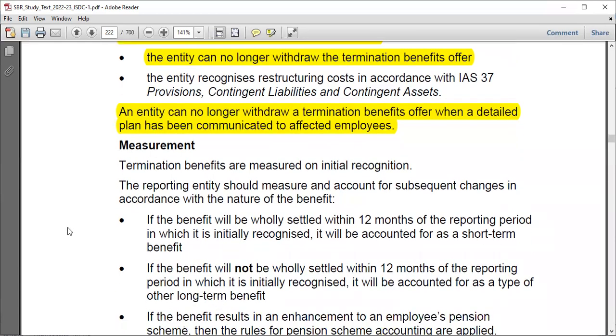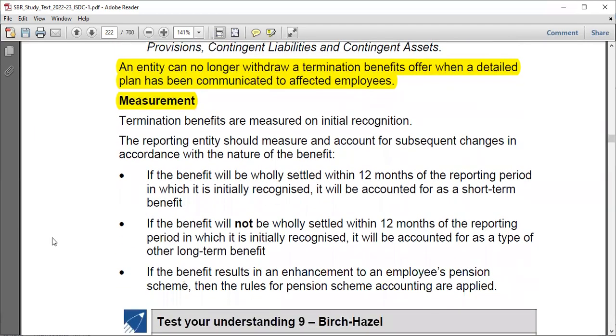And how do we measure now? Now they're just trying to show you how to measure. You have said that, oh, I have to recognize the termination benefits. At what amount now? How do I measure that? So it's just a way of measuring, nothing much. Termination benefits are measured on initial recognition. This is obvious.